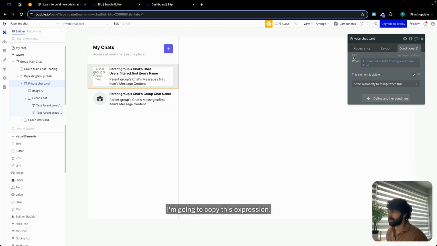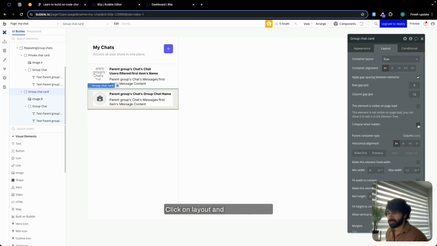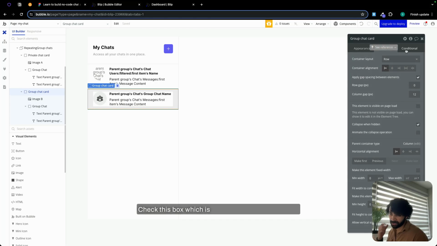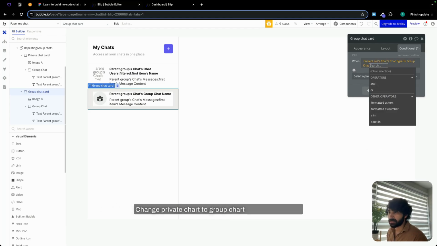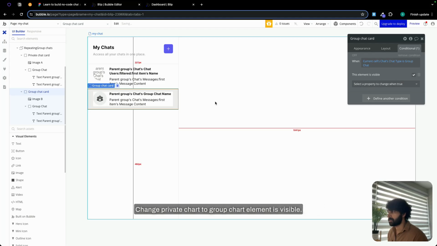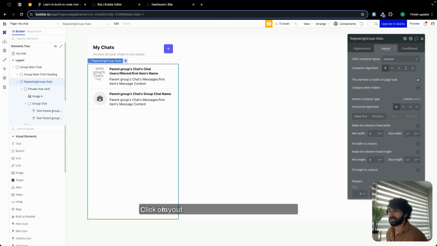I'm going to copy this expression, select our group chat card, click on layout, and check this box, which is basically collapse and hidden. Click on condition, paste the expression, change private chat to group chat. Element is visible. Let's select repeating group chat, click on layout, and let's check fit height to content.